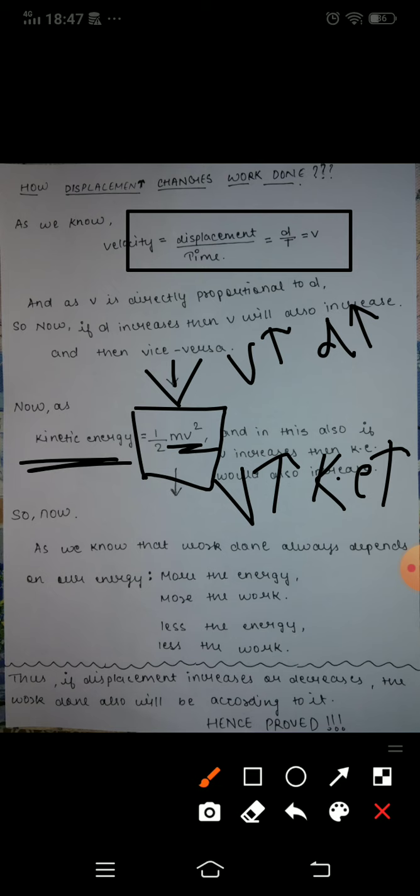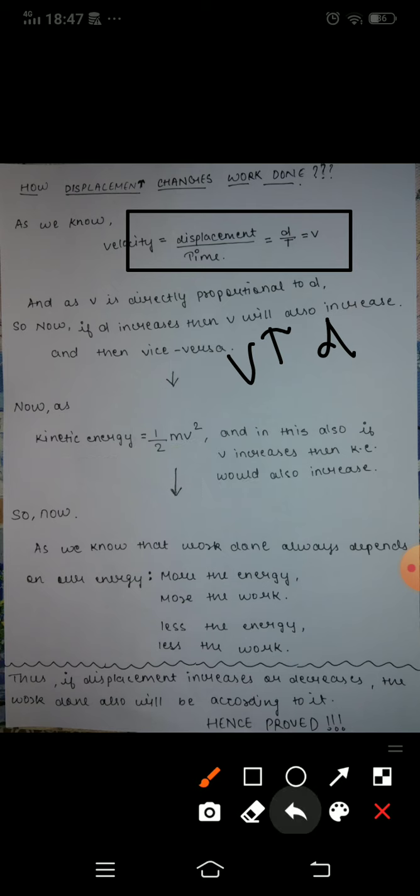So now we'll come to this point: what is energy? Energy is the capability of a person by which they can perform any work. We can take an example for energy and work: some days we feel lazy and we don't like to work, and some days we feel very energetic, we feel like we can do any work.